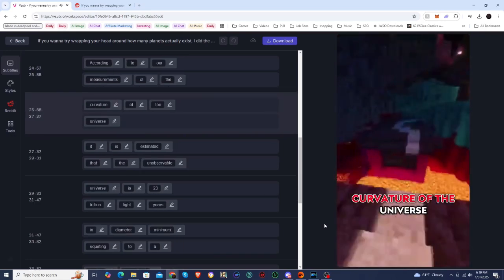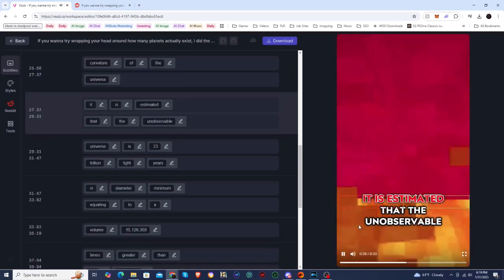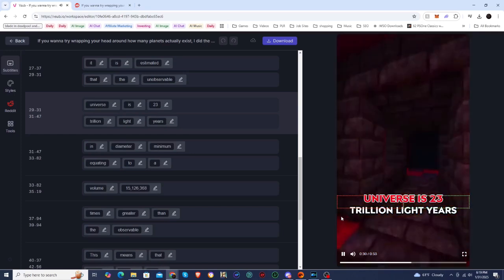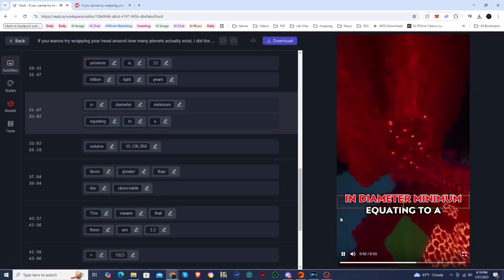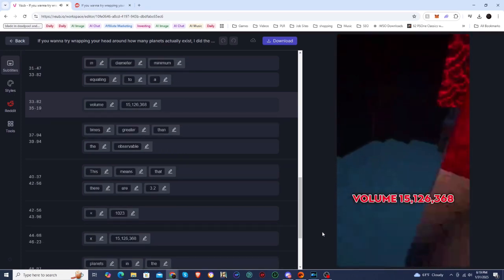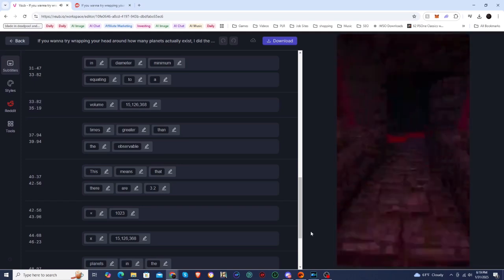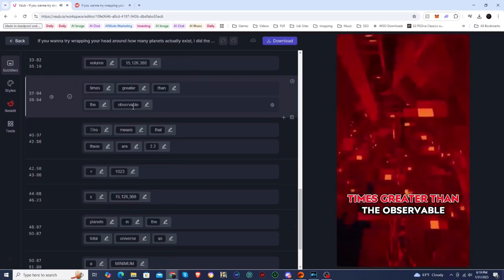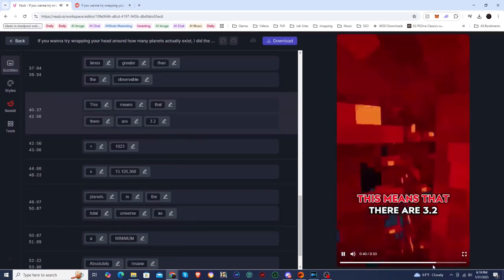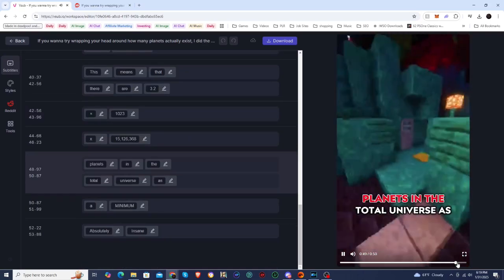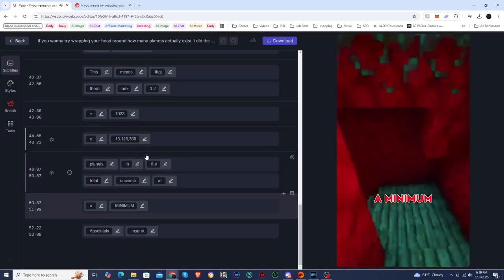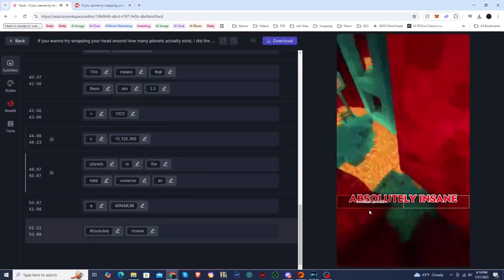According to our measurements of the curvature of the universe, it is estimated that the unobservable universe is 23 trillion light-years in diameter, minimum, equating to a volume 15,126,368 times greater than the observable. This means that there are 8 planets in the total universe as a minimum. Absolutely insane.